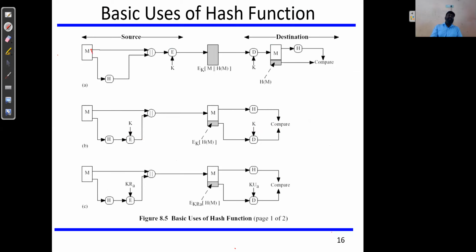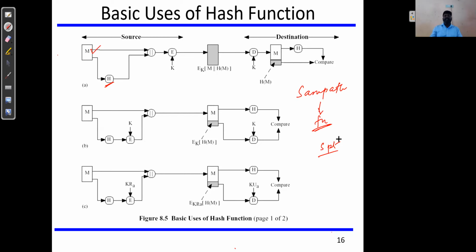So here the first is the message, say for example SAMPATH, and the hash function. So that produced a hash code. Any hash function, and that produced ABC or SPT.